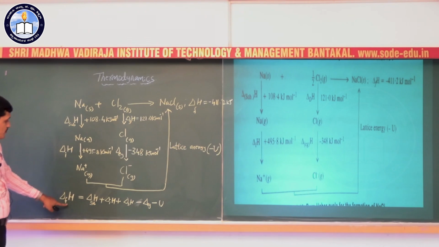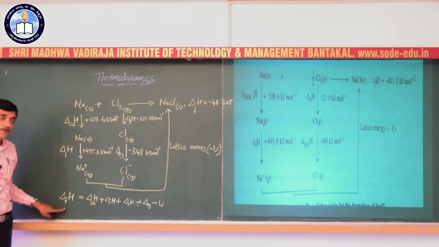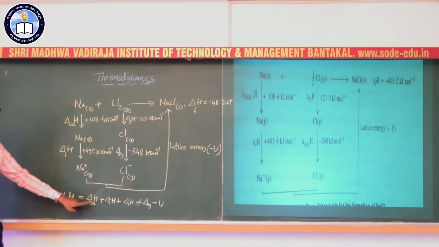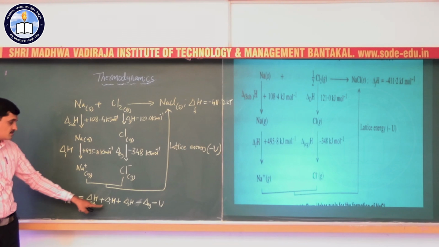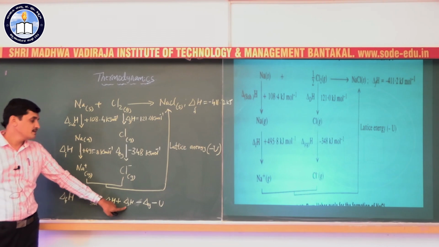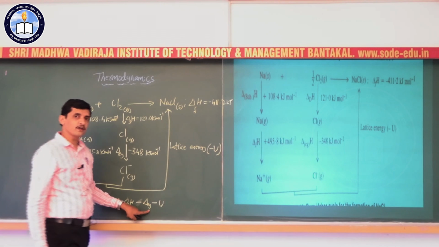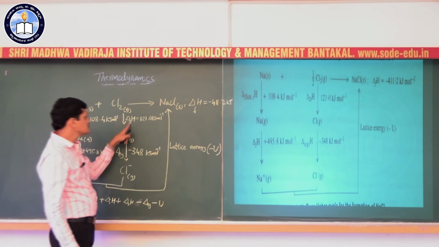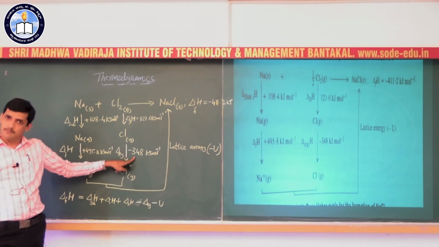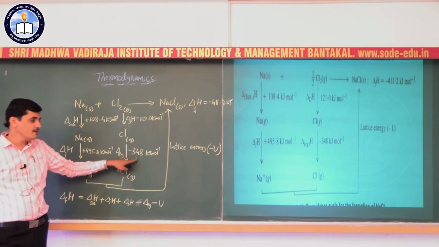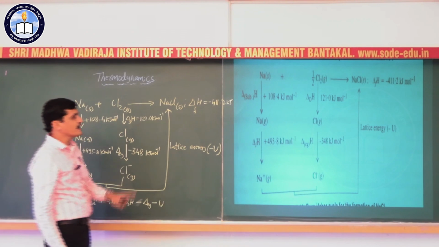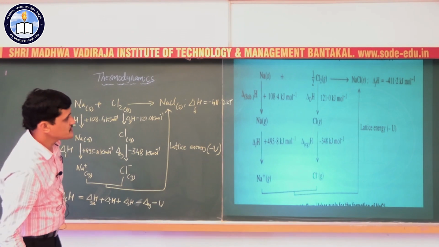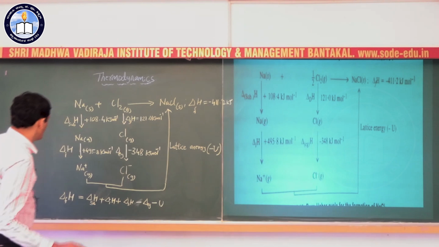We have the values of formation enthalpy of NaCl, enthalpy of sublimation, ionization enthalpy, dissociation enthalpy and electron gain enthalpy already provided. If you substitute these values, we can get the lattice enthalpy. So what are the values?